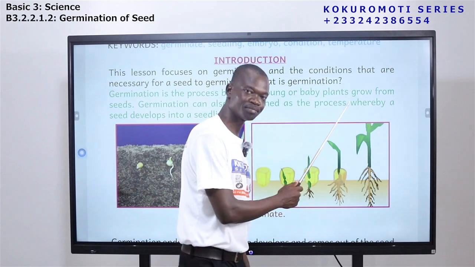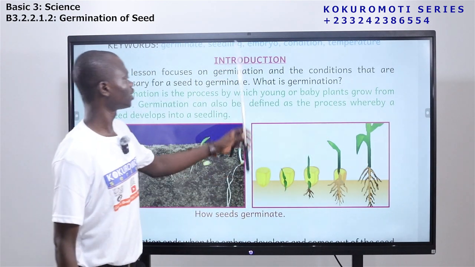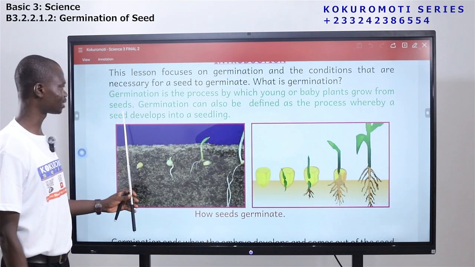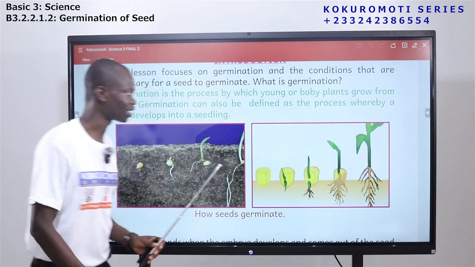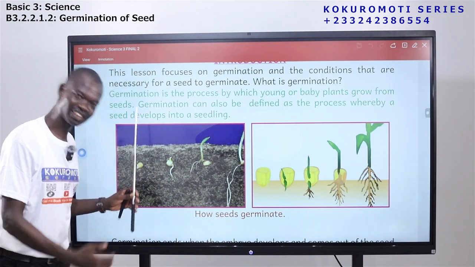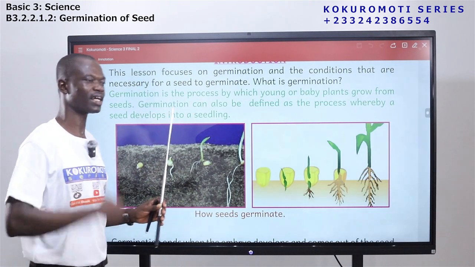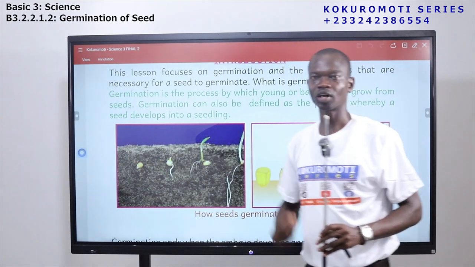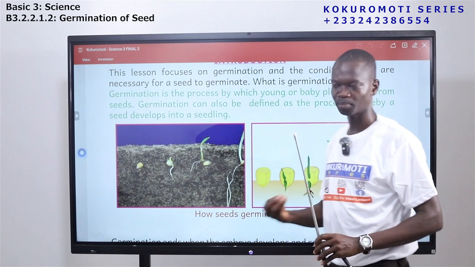What is germination? Germination is the process by which young or baby plants grow from seeds. From seeds. So if you see a young or baby plant growing or coming out of a seed, we are saying that germination is taking place.